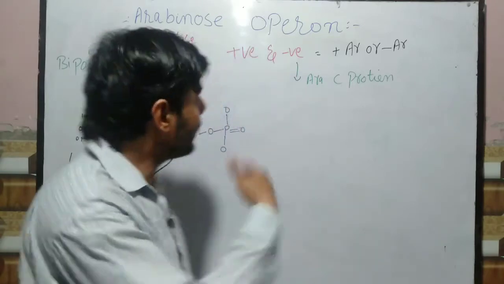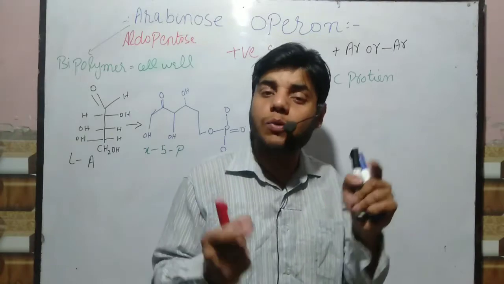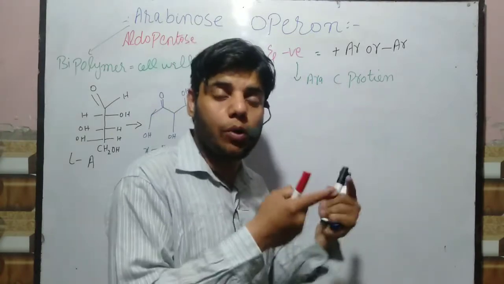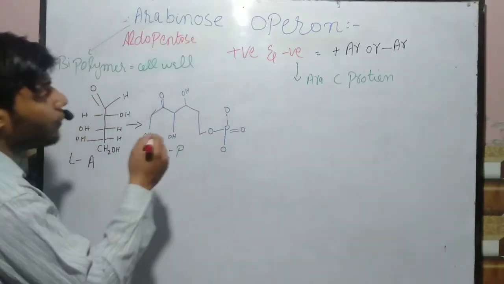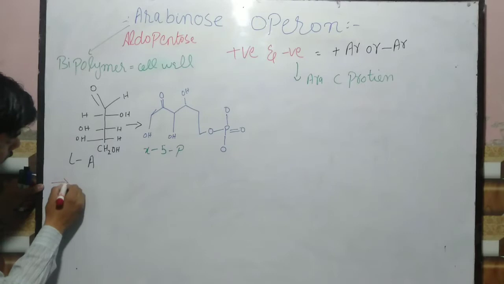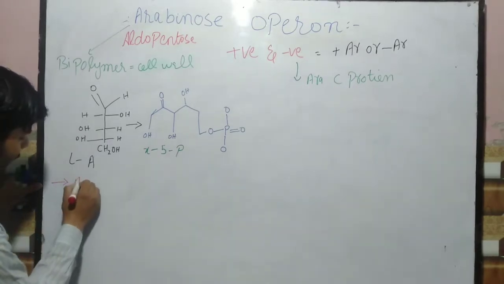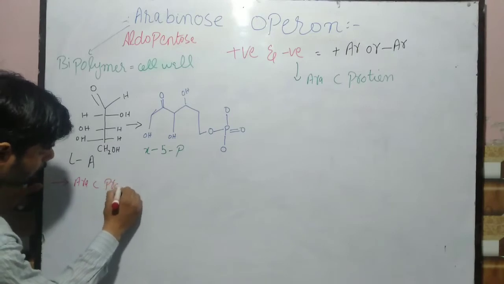But how? Let's talk about that. First of all, we have to talk about the main components which are involved in the Arabinose operon. Then we will explain how it is switched on and switched off. The first main component that is involved in this case is called Ara C protein.